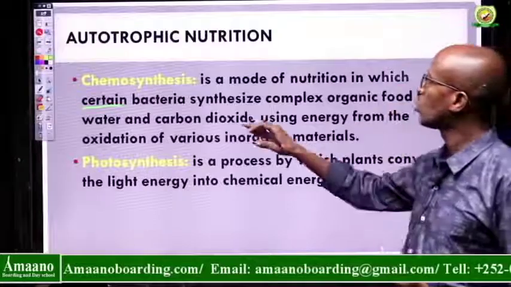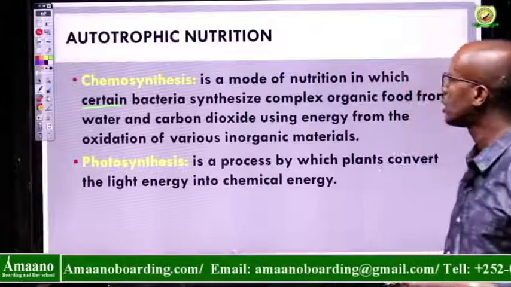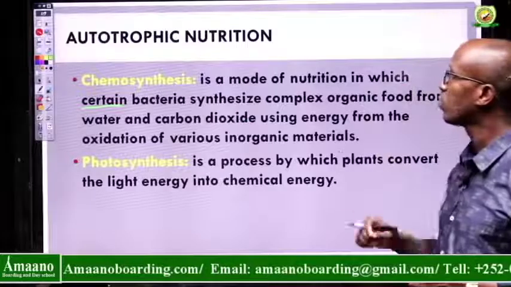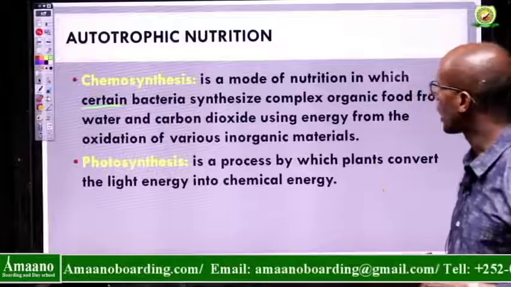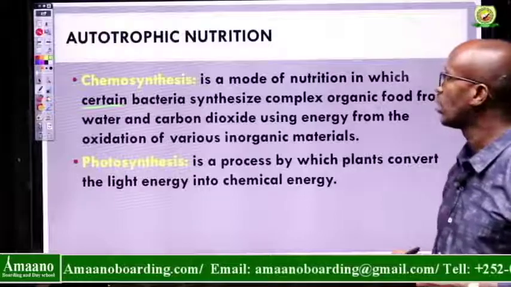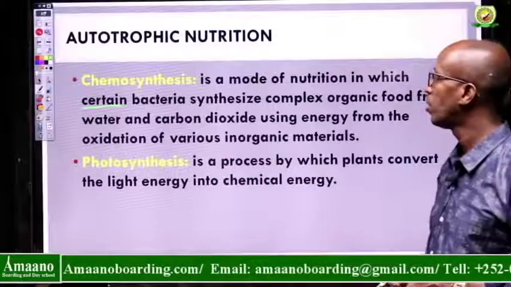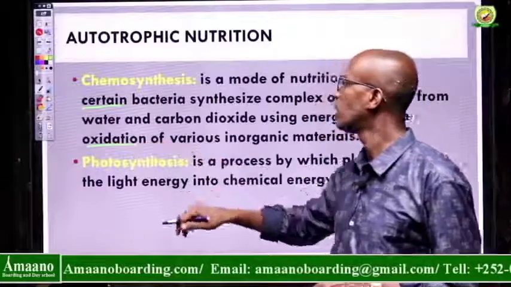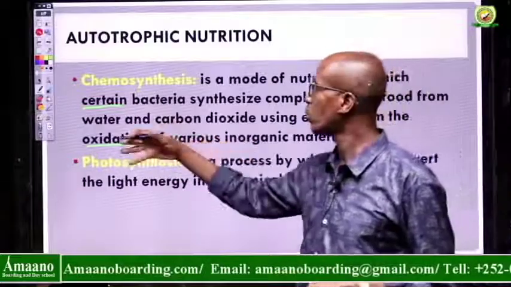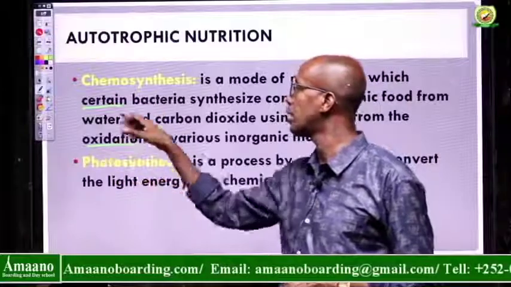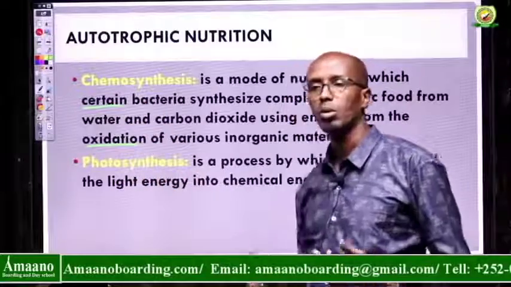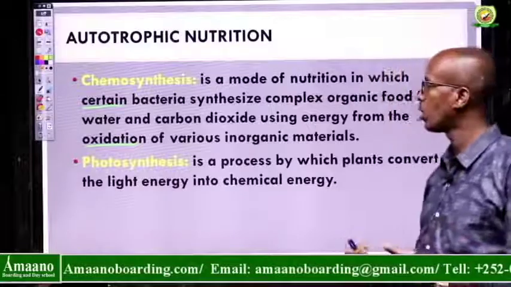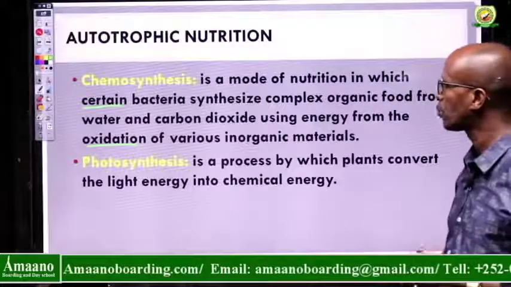It's a mode of nutrition in which certain bacteria synthesize, produce, make complex organic food from water and carbon dioxide using energy from the oxidation of various inorganic materials. You see, oxidation. This is the process whereby chemical energy is produced to combine the inorganic food materials to produce the organic food material.